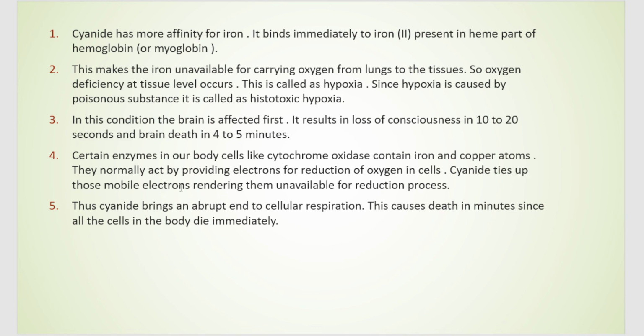Cyanide ties up those electrons that are given, and does not make these electrons available for reduction of oxygen. So that way it is blocking the pathway. It takes up the electron itself, and thus cyanide brings an end to cellular respiration, because reduction of oxygen will not take place in the cells. There is end of respiration and there is death immediately after a few seconds.